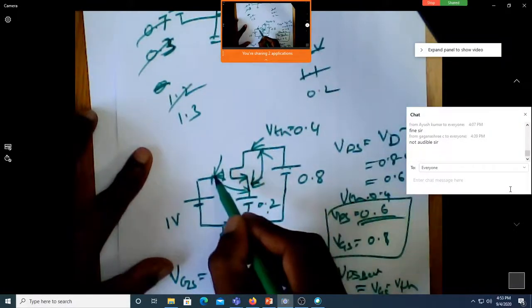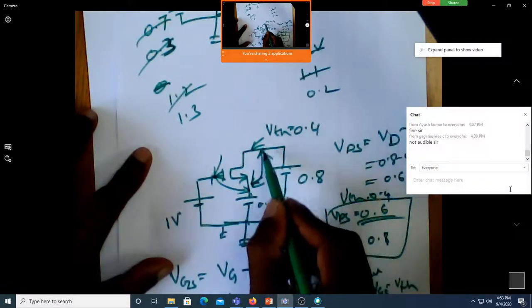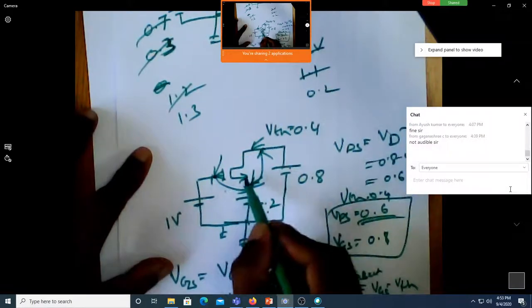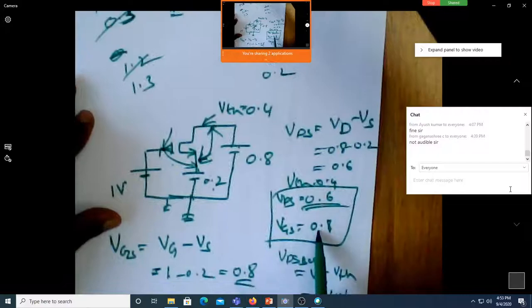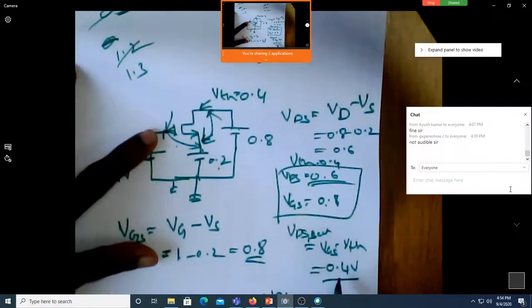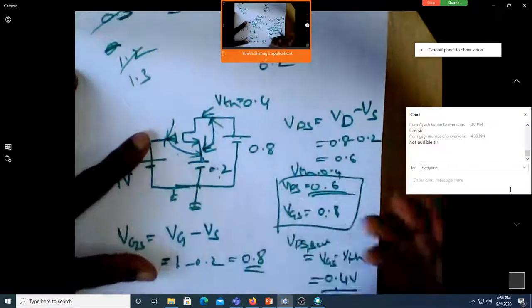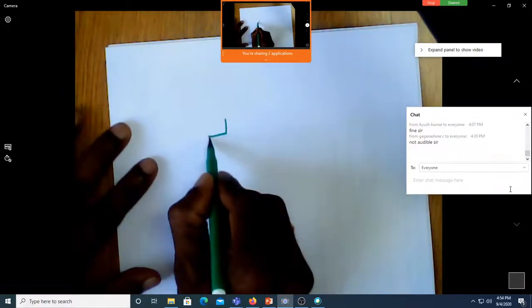So VGS is the voltage at this point, it is 1 minus 0.2. VDS is 0.8 minus 0.2. Then once you know what is VGS, find out what is VDS sat, which is VGS minus VTH. So that comes to be 0.4. Then you compare. Shall we do one more quickly? Last one. Yes, sir. Perfect.